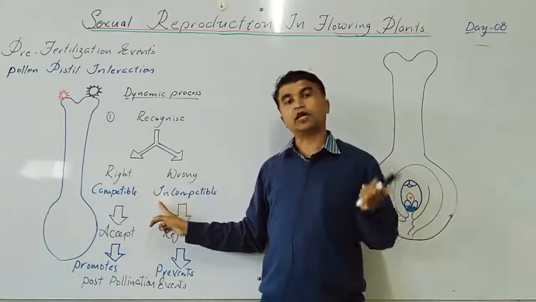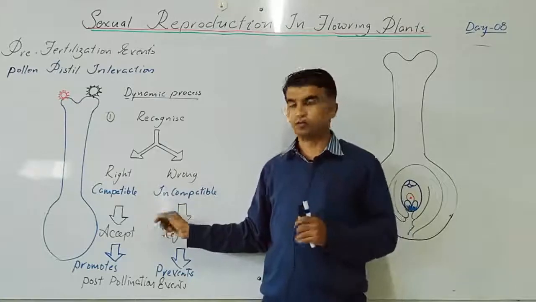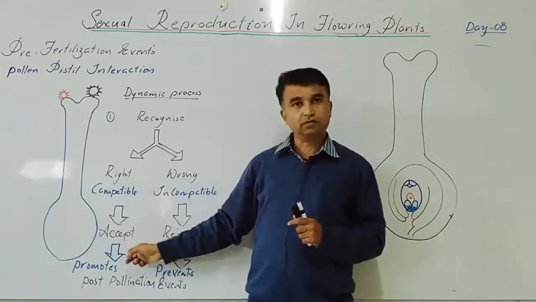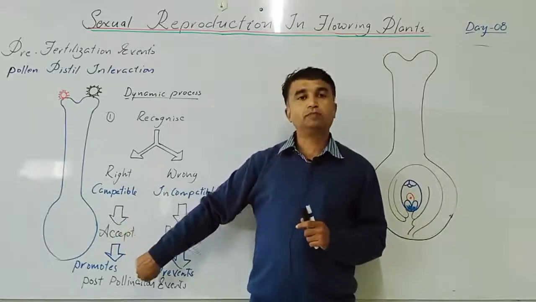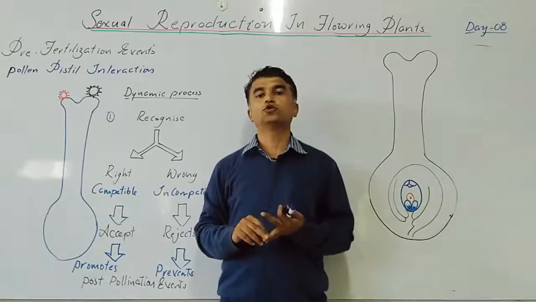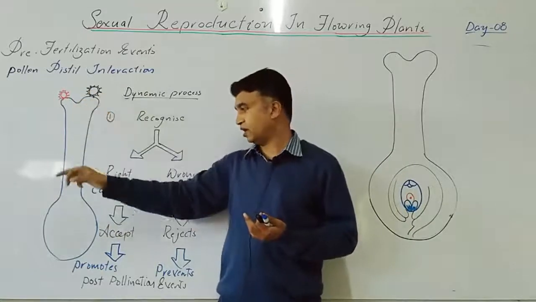Incompatible or self incompatible, both are possible. If it is compatible or the right type, then it will accept the pollen grain and promote the post pollination event, which includes the pollen germination and pollen tube growth to the stigma, style and ovary.